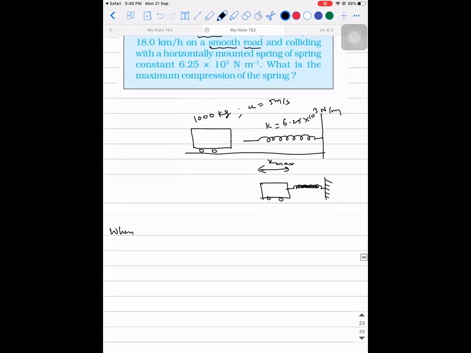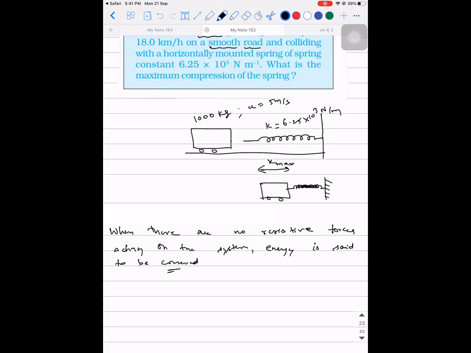When there are no resistive forces acting on the system, then energy is said to be conserved. Okay, so please make a note of it.